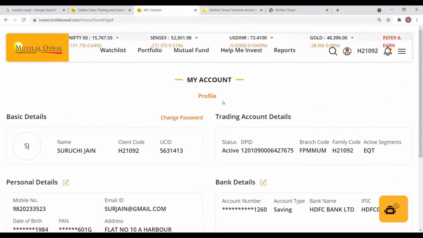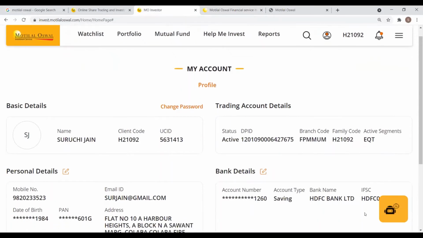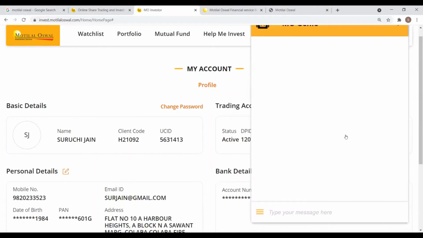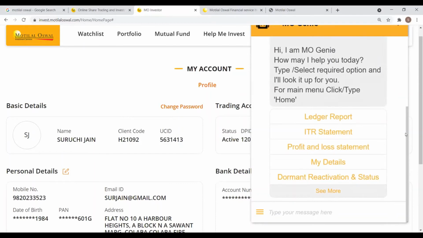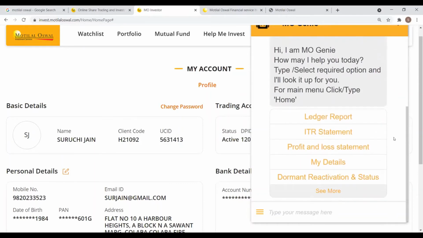Just to close on the web portal front, there's an option at the very bottom. In case you're getting stuck anywhere, there's a small robot icon to the extreme right at the end. If you can see, once you click here, this is the Emogenie chatbot. It's basically a chatbot where you can enter any report that you need, and the Emogenie will help you access all of those details.